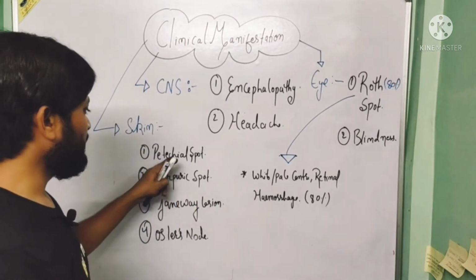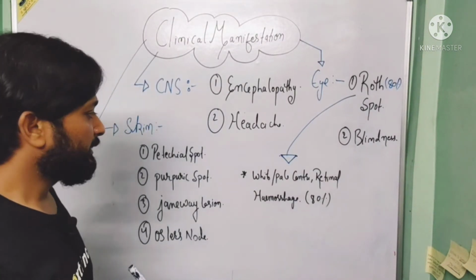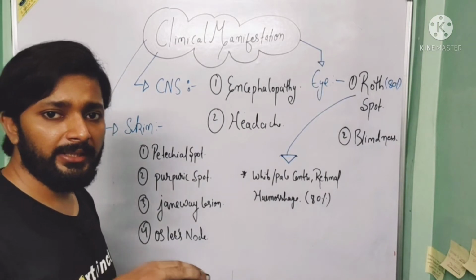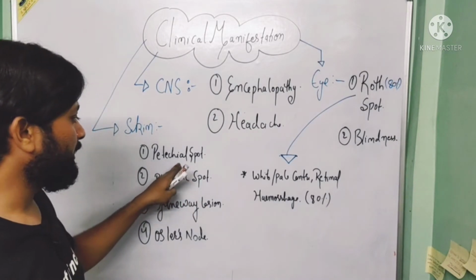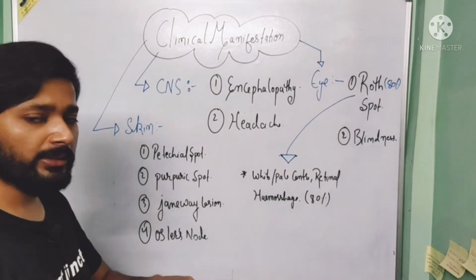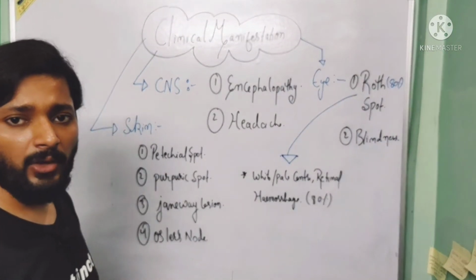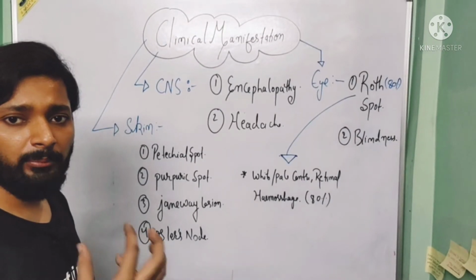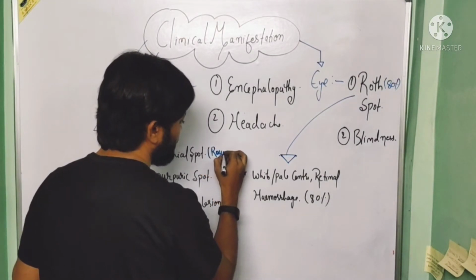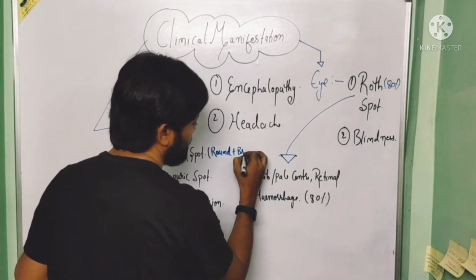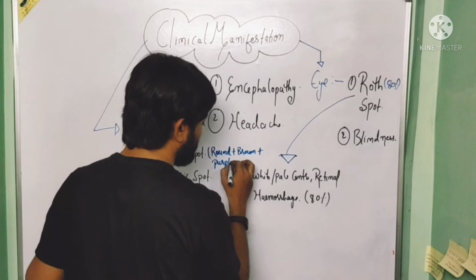So let's start with petechial spot. Petechial spot is actually the lesion which arises due to the bleeding beneath the skin. Now this petechial spot is a round, brown and purple spot.